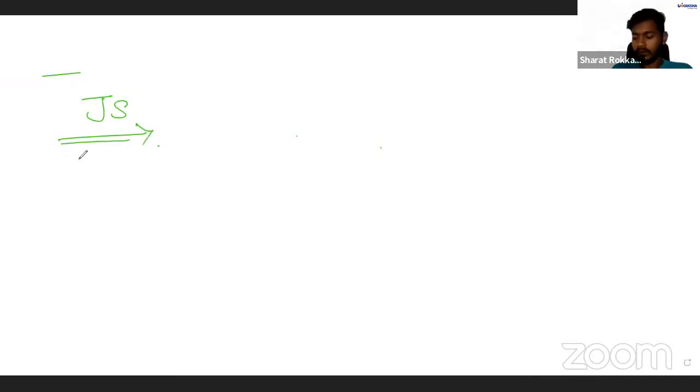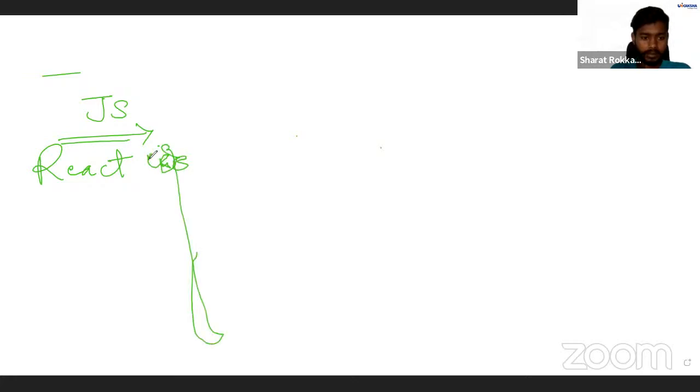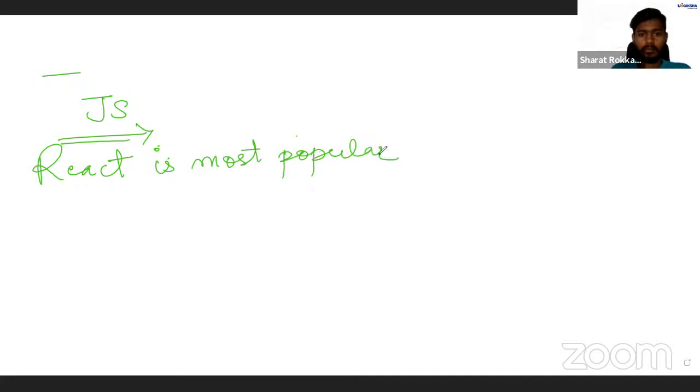Okay. So if you understand this point clearly, React is by far the most popular language, or you can say library or framework, in the market. Most popular library.